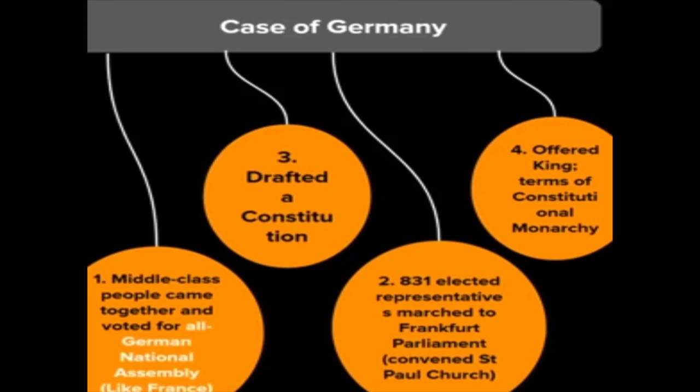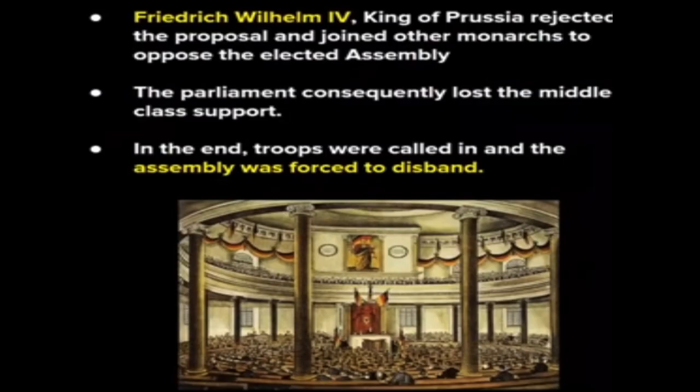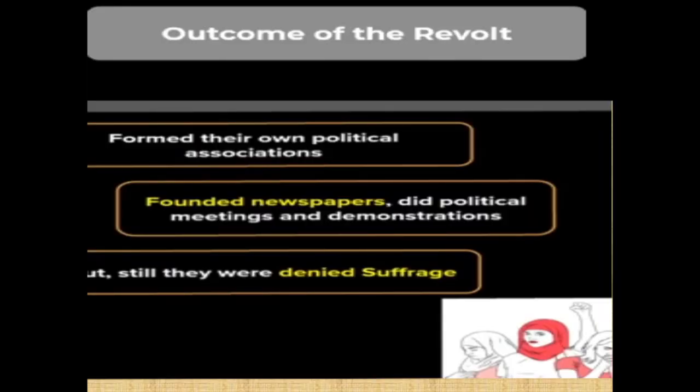The next slide is about the case of Germany. From this slide, an expected question would be, children, a short note on the Frankfurt Parliament. For this, 4 points plus this slide, you need to concentrate on how the representatives elected and convened a parliament in Frankfurt, in St. Paul's Church, and Friedrich Wilhelm, the King of Prussia, was offered the crown as a constitutional monarch. He rejected it, opposed the assembly, went and joined the other monarchs, and subsequently disbanded the assembly. So those previous 2 slides are very important for the short note on the Frankfurt Parliament.